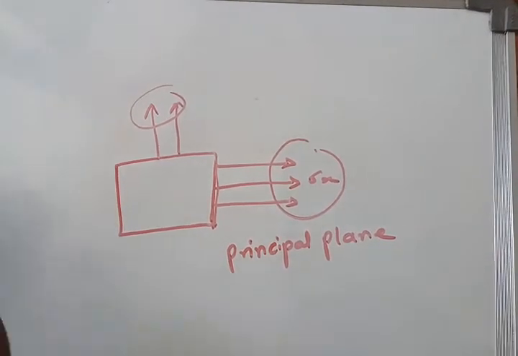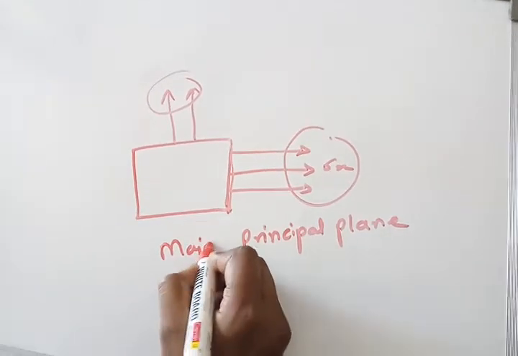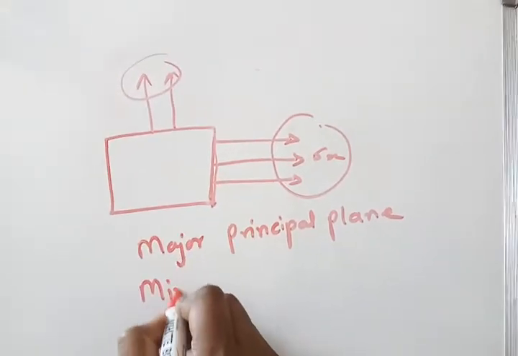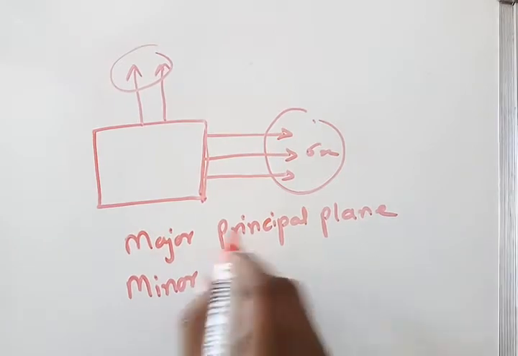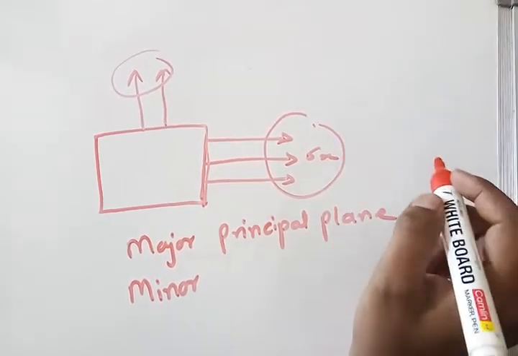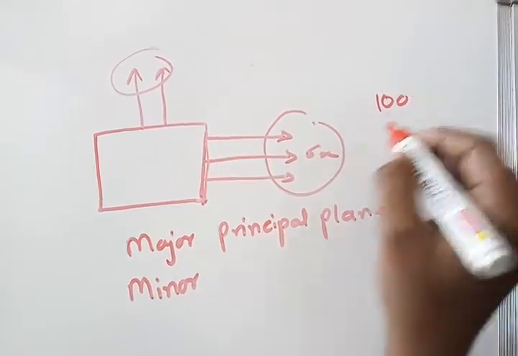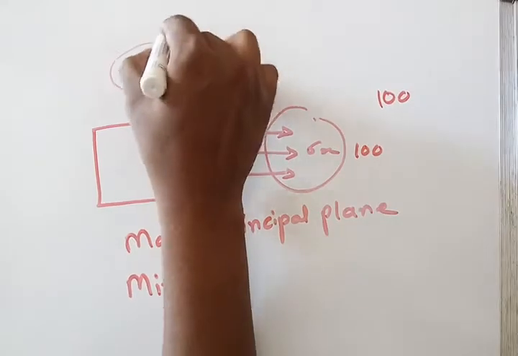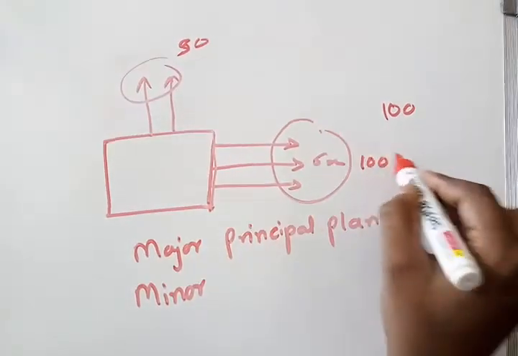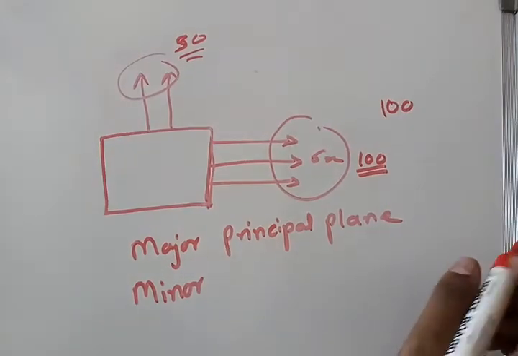In this there are two types: major principal stress and minor principal stress. It depends on the value of the stresses. If the value is maximum, suppose this is 100 and this is 50, so this is the major principal stress and this is the minor principal stress.